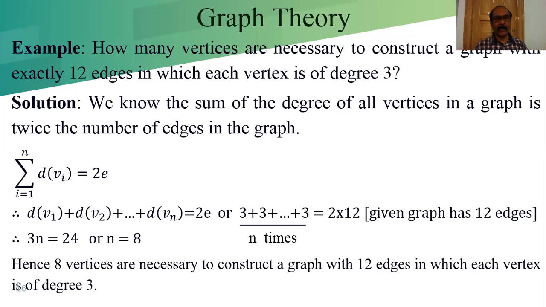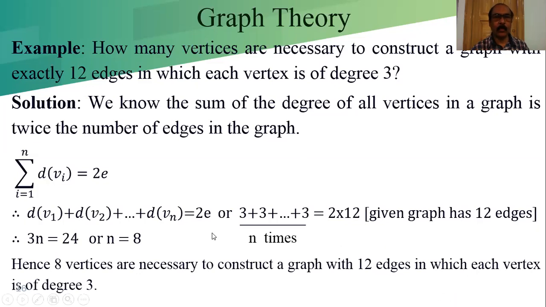If the number of vertices is an integer, then we can say it is possible. If the number of vertices comes out as a fraction after calculation, then it is not possible to construct a graph with the given information.